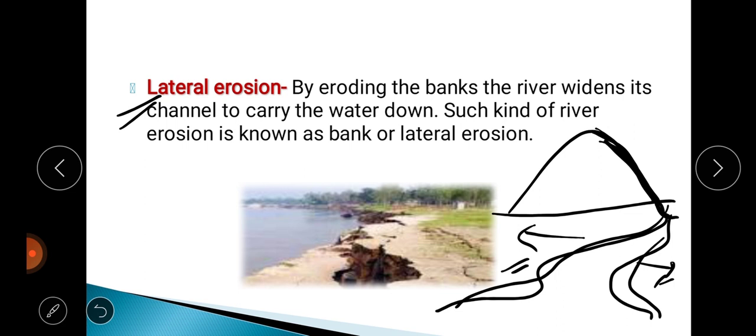Now when the river enters the plain area, it tries to break all these sides, these river banks. That is called lateral erosion, when the river goes on breaking both the sides of the river, or the banks of the river. So you see here bank erosion, in this picture you see the lateral erosion, how the river is breaking the earth surface. That type of erosion, or breaking down, is called lateral or bank erosion.